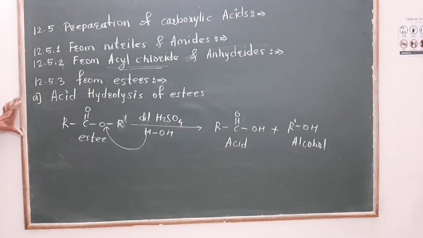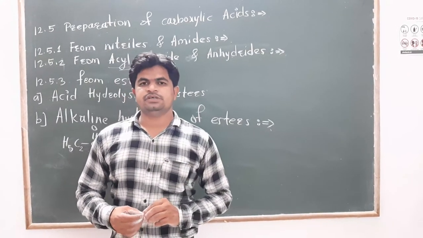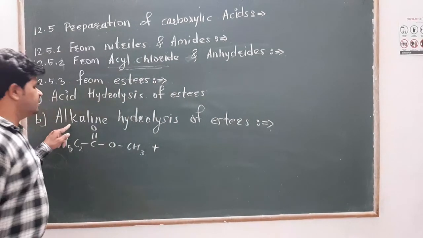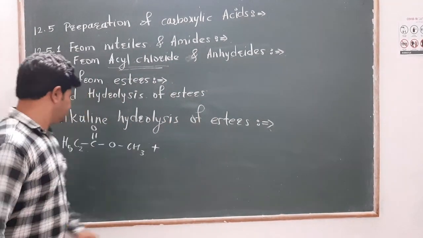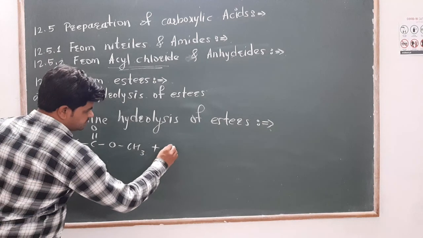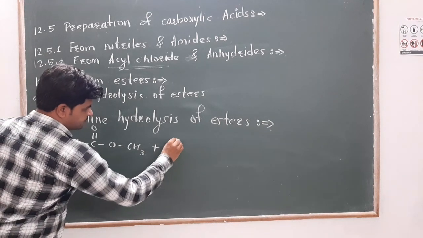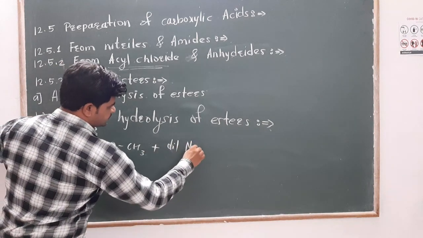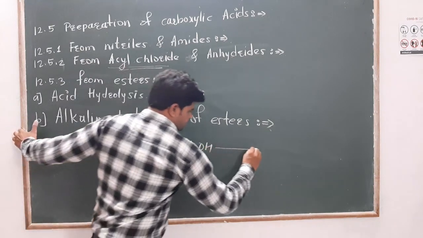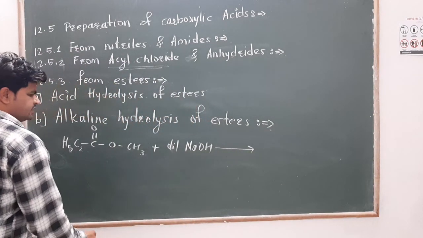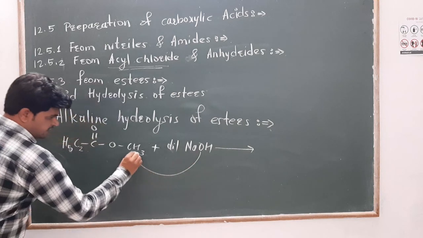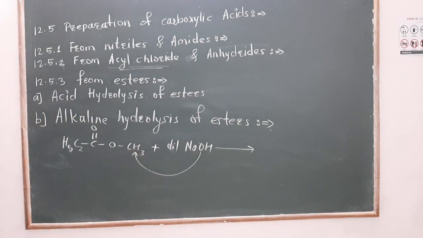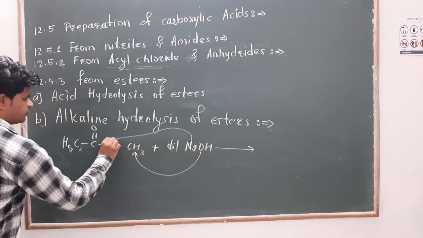Now alkaline hydrolysis of ester. In alkaline hydrolysis we have to take a dilute alkaline product, that is NaOH. Now this is a very simple reaction. Look here. This OH will attack on the methyl group, forming alcohol, and sodium will go on this oxygen.